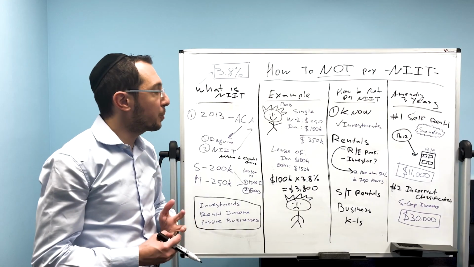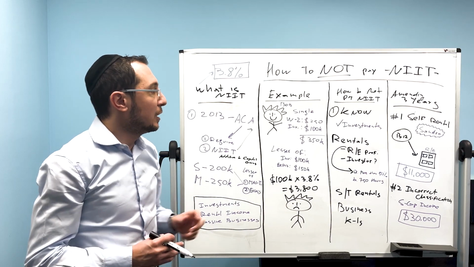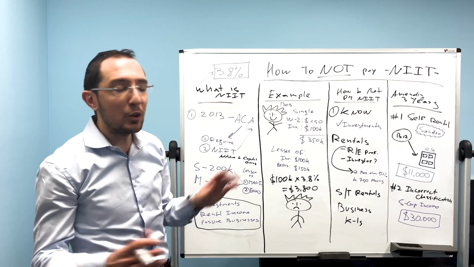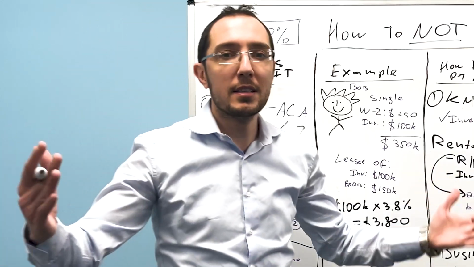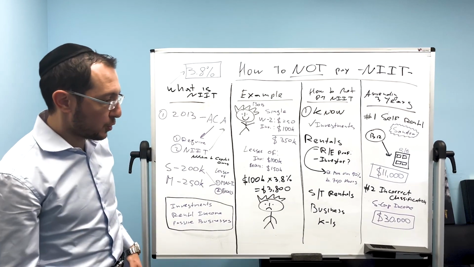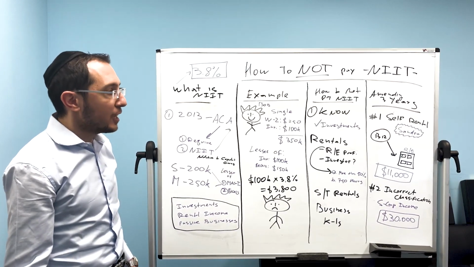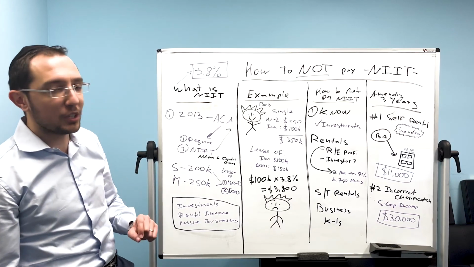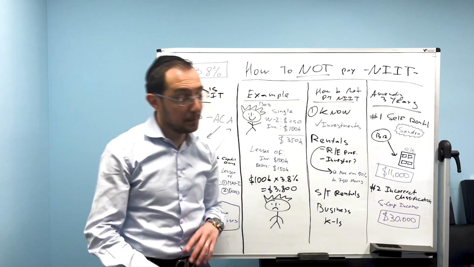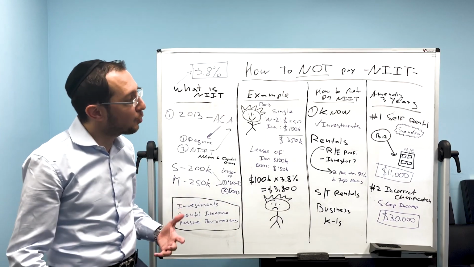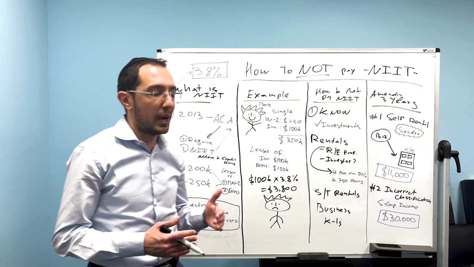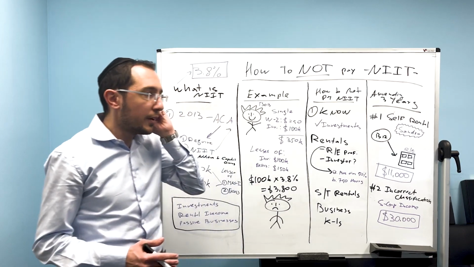And to be honest with you, you'll probably be surprised by this answer, but the answer is knowledge. You really have to understand what this tax is. Now you might say, well, Boris, why should I understand it? I've got an accountant whom I pay to prepare my taxes. That is true, but unfortunately, accountants don't know how this tax works. A lot of them don't. Maybe I'm attacking too many of them, but it's true. I'll walk you through case studies, right? When you are reviewing your taxes with your preparer, you have to understand something.